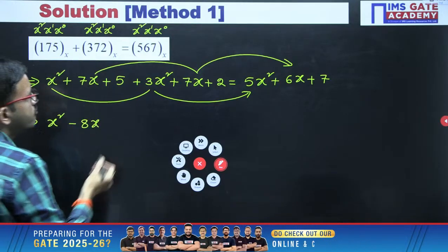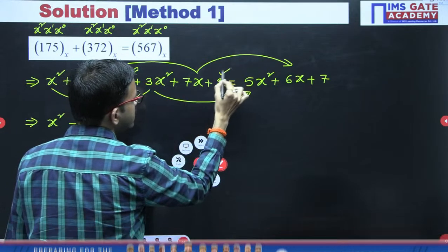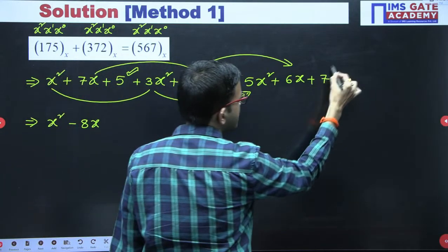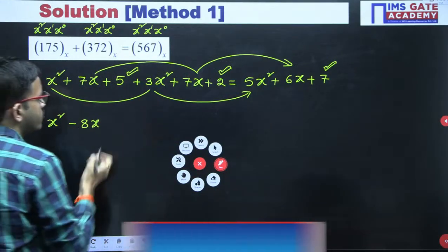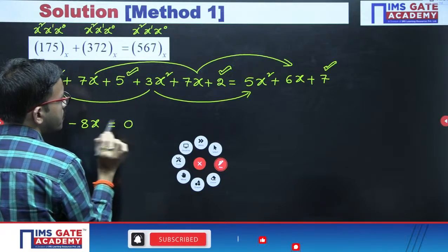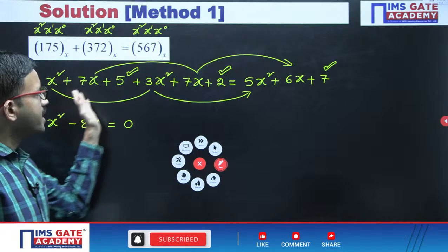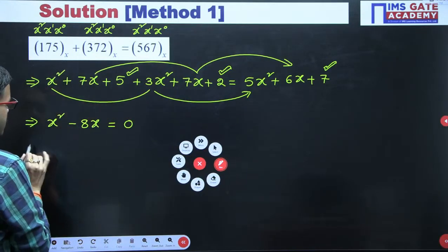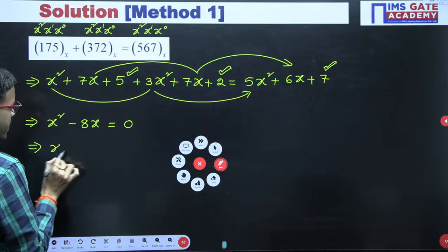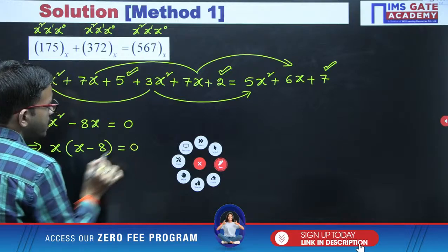Then here 5 plus 2 is 7, and here also 7. That means 7 gets cancelled, or 7 minus 7 is 0, your wish. I hope it is clear for everyone. x square terms, then x terms, then constant terms, that's all. Now you have one equation like this, and you can take x as common. From here you get two roots.